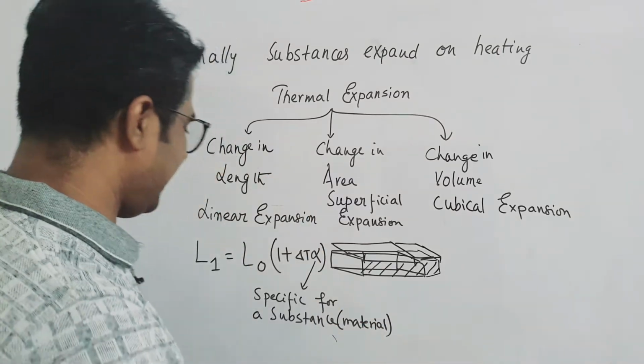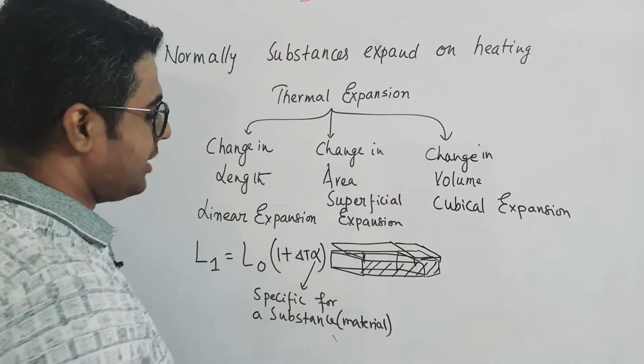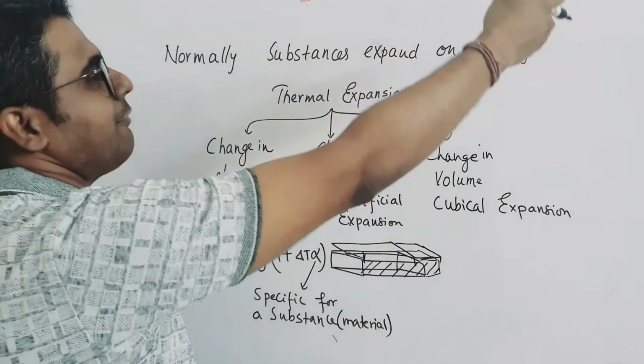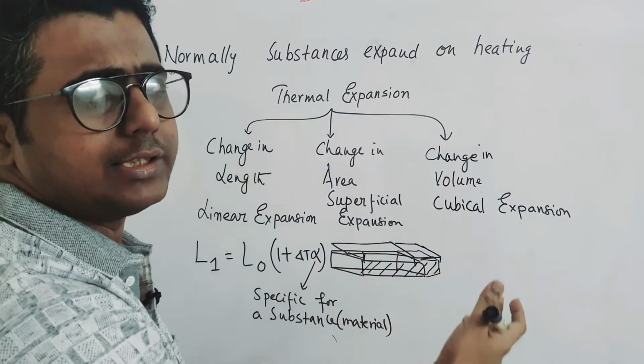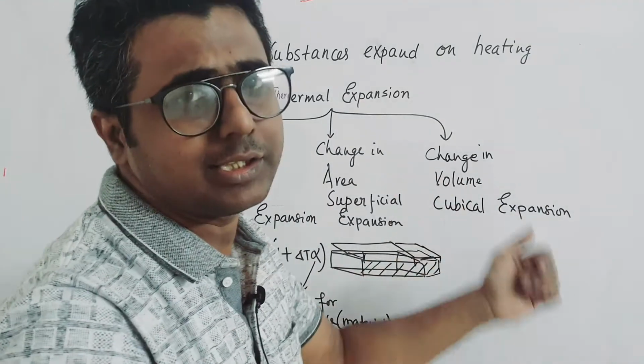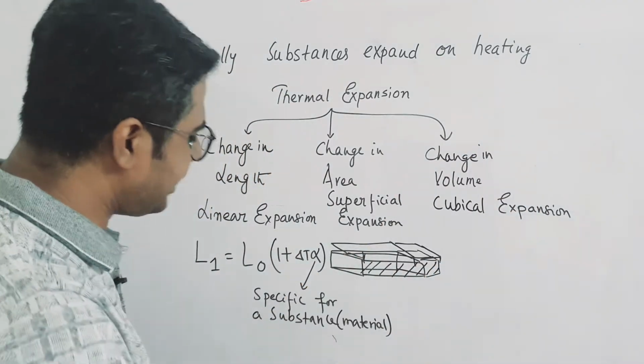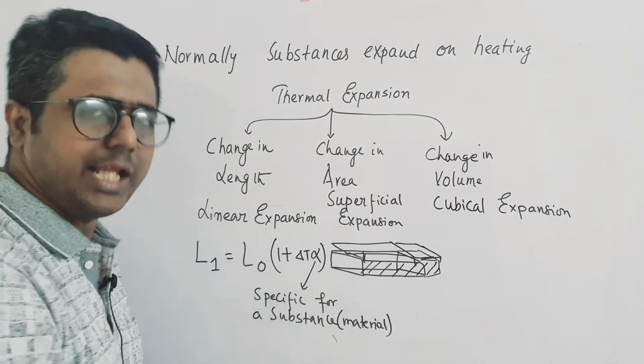Material-specific. So this is listed like this. The alpha value for iron is listed like this. It is listed for steel, for iron, for mild steel, for copper, like this. So I'll use that value and then find out what is the change in length.